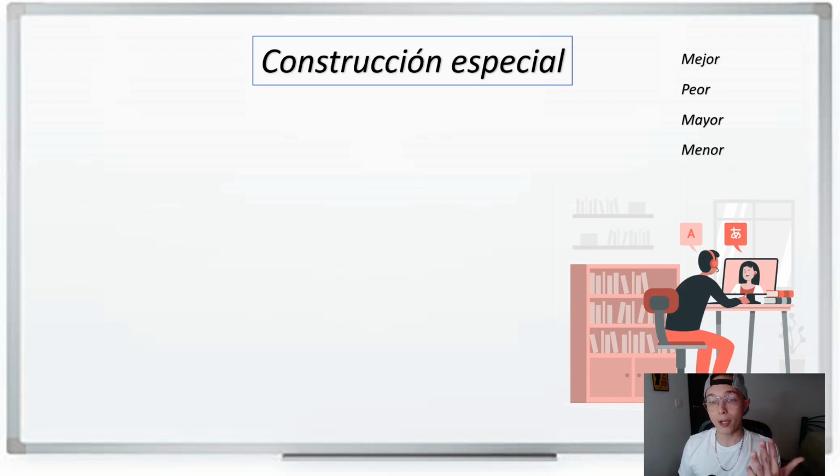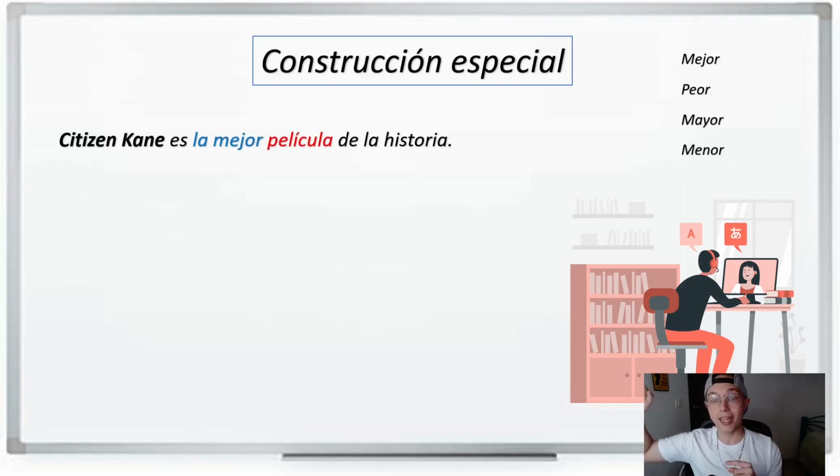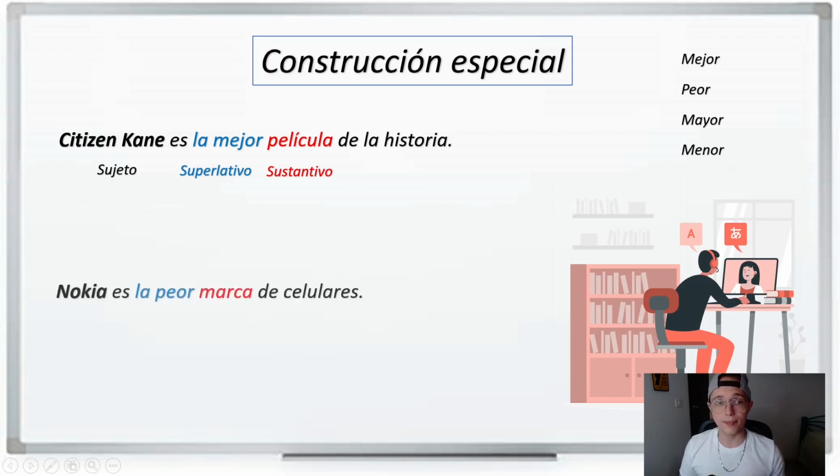Now, we have a special construction when the adjectives are mejor, the best, peor, the worst, mayor, the oldest, or menor, the youngest. In these cases, when we have any of these four, we will have the same order as in English. So we say, Citizen Kane es la mejor película de la historia. One more time. Citizen Kane es la mejor película de la historia. So, Citizen Kane is the best movie, la mejor película in history, de la historia.